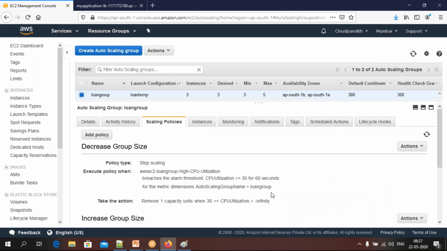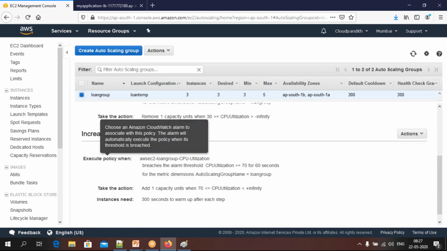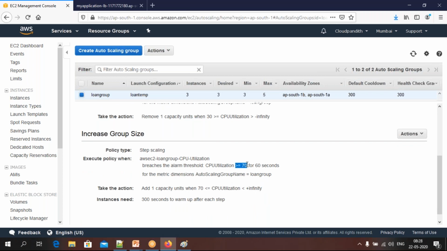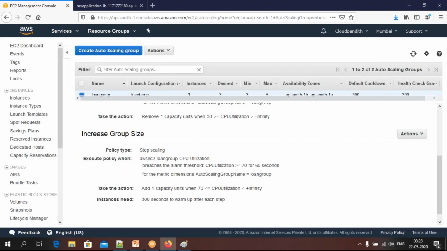Go to scaling policies. Here you have a condition. What is the condition here? Increase group size whenever CPU utilization is greater than 70. I need to test it. How to test it? Click here, click execute. Here you need to put something more than 70, so let me use 80 CPU utilization and execute it. Okay, now I execute it.